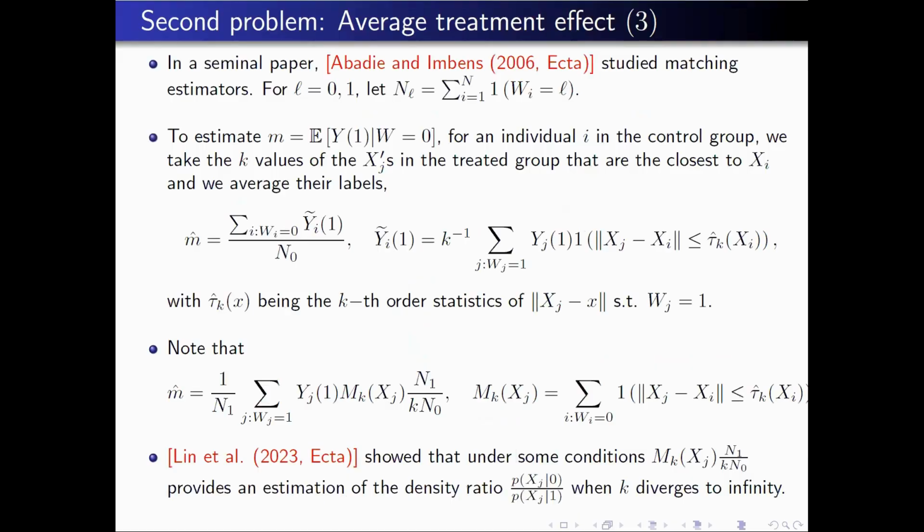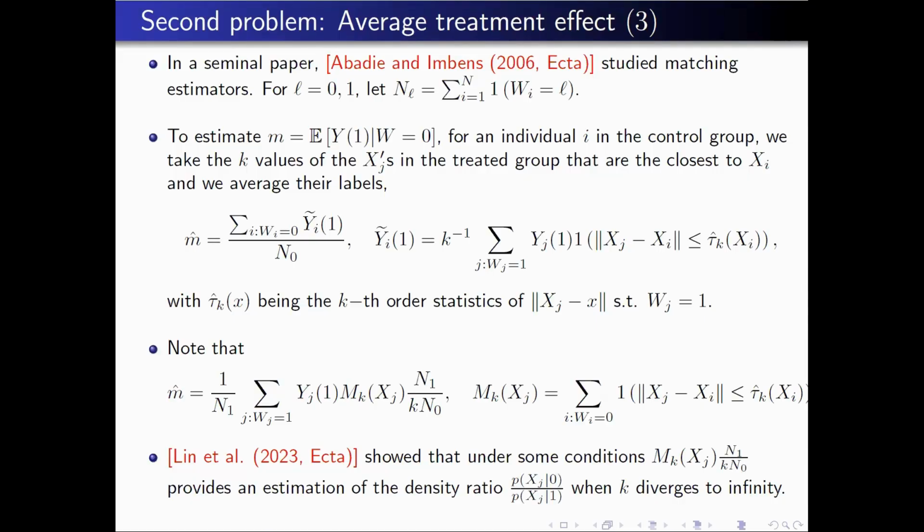There is a seminal paper that studies a way of estimating the treatment effect, the paper of Abadie and Imbens in Econometrica. They study what they call the matching estimator. To estimate this difficult expectation, what they do is consider all the variables y on the treated group for which the covariate is not very far from the covariates for which I have no observation.